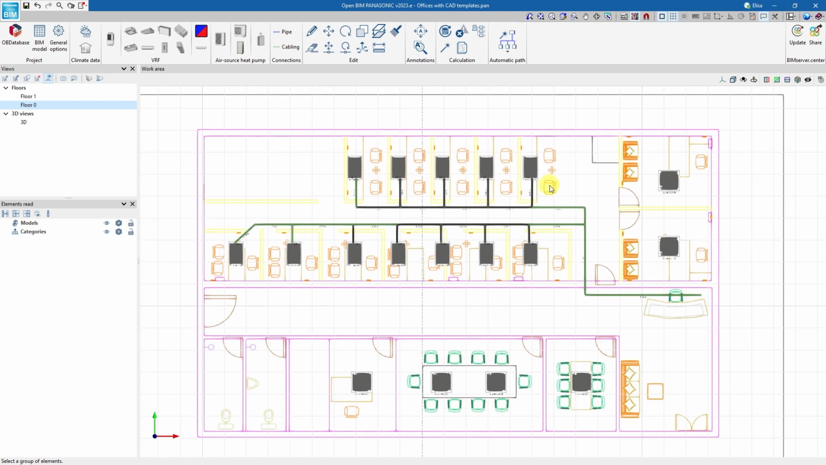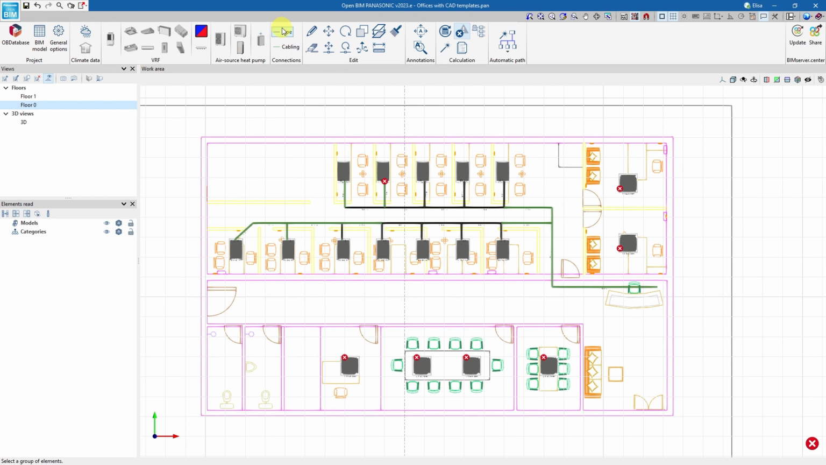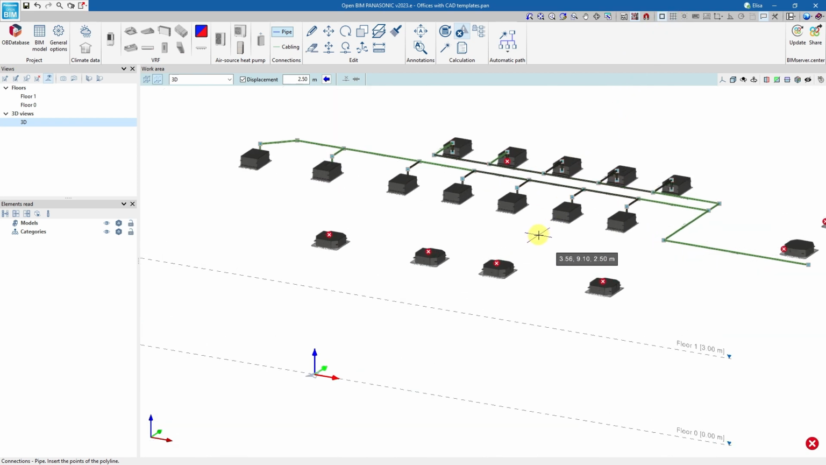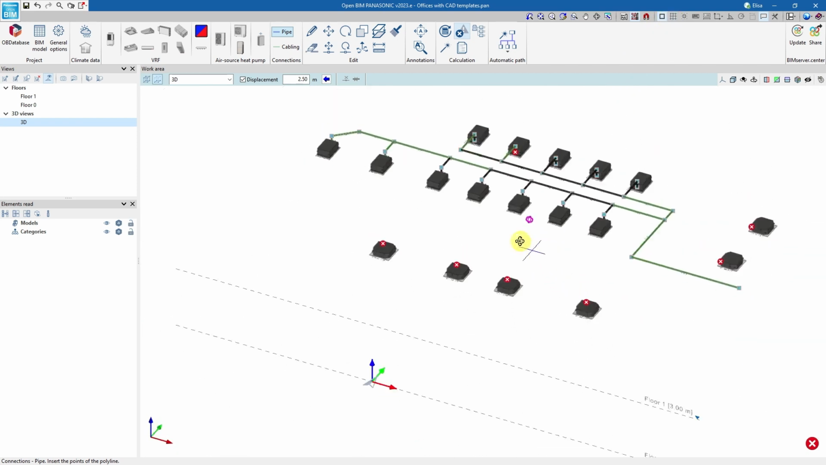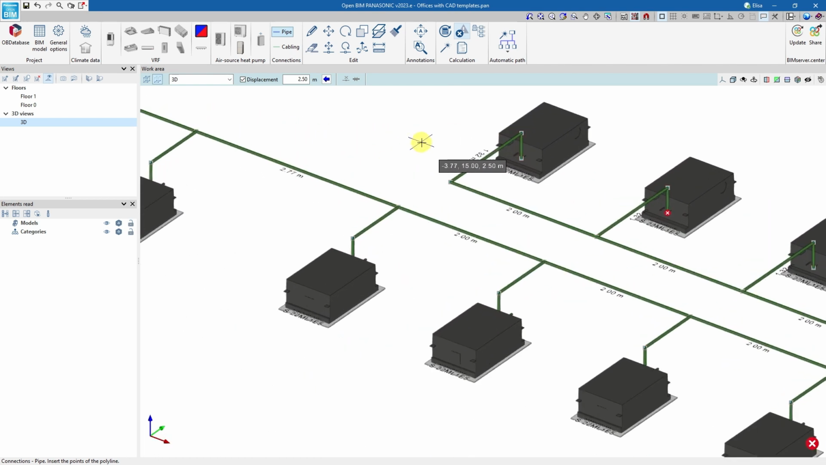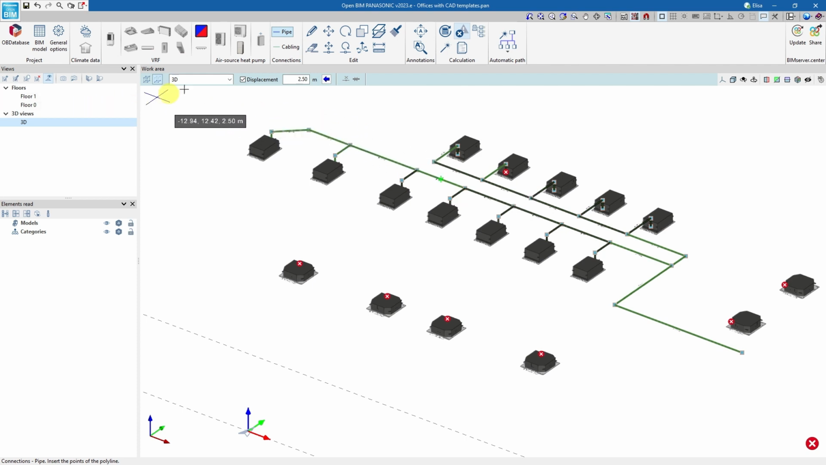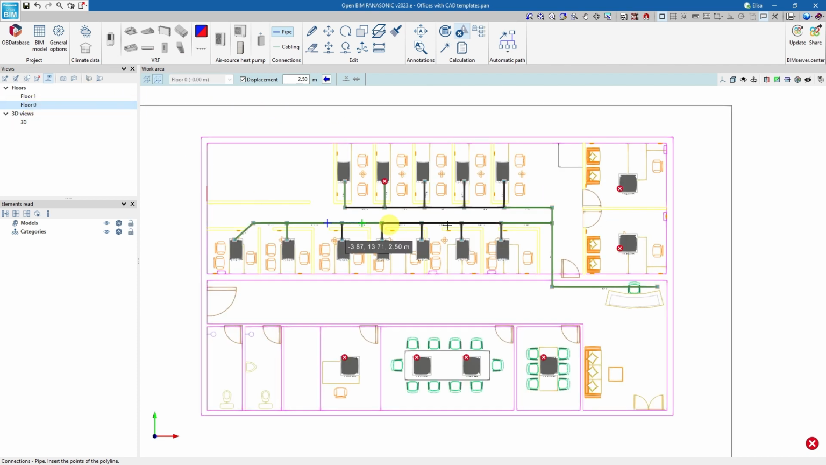Once finished, we click on the Save File icon. To check that the design is correct, in the Calculation group of the top toolbar, we click on Update Results. After this, error messages are automatically displayed on screen to guide us to the correct design. In the 3D view, we can see that the required vertical sections have been drawn automatically. We continue correcting and completing the system.